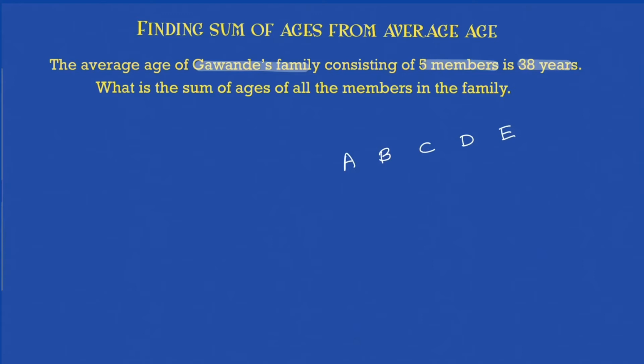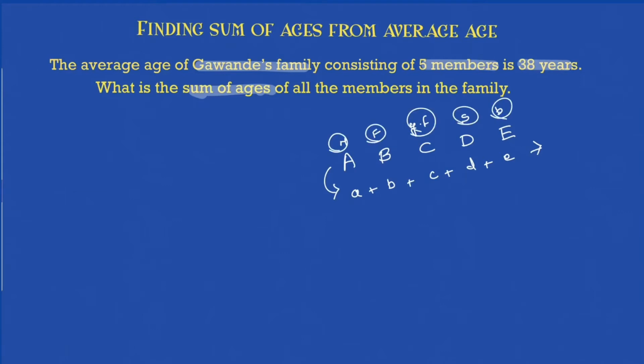So what will you say now? If the age of this is A, the age of this is B, plus C, this is D, and this is E. If you do the sum of ages of all the members, what will be the sum of age? That is the question being asked. Say this is mother, this is father, this is grandfather, this is sister, and this is brother. Anything can be possible. This is just your visualization.